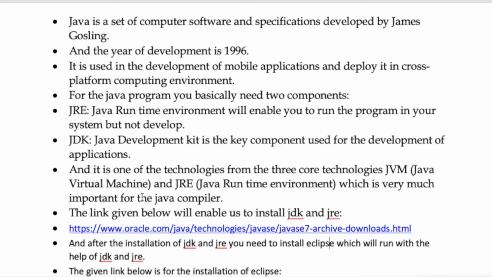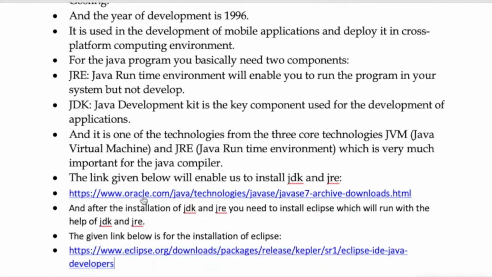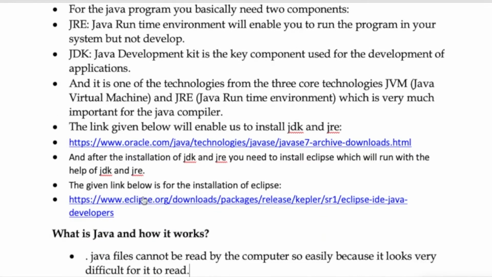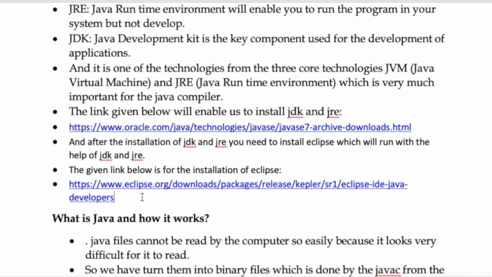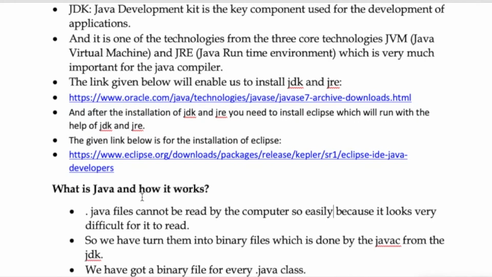Eclipse is a type of editor which will enable us with the tools that help us compile and check our mistakes. You can also do it in Notepad, but the mistakes will not be rectified at that time. The Eclipse link is also given below. This is for Windows; we will see Mac also. Installation will be done now after the discussion of Java. What is Java and how does it work?